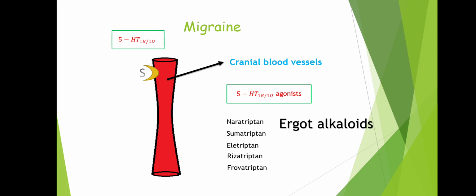So what will these drugs do? These drugs will cause activation of 5-HT1B1D receptor, because of which vasoconstriction of this cranial blood vessel takes place and thereby migraine will get treated.